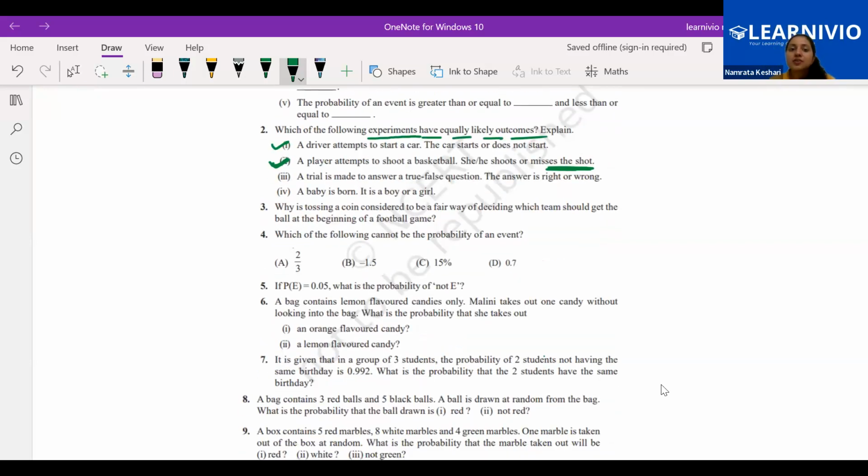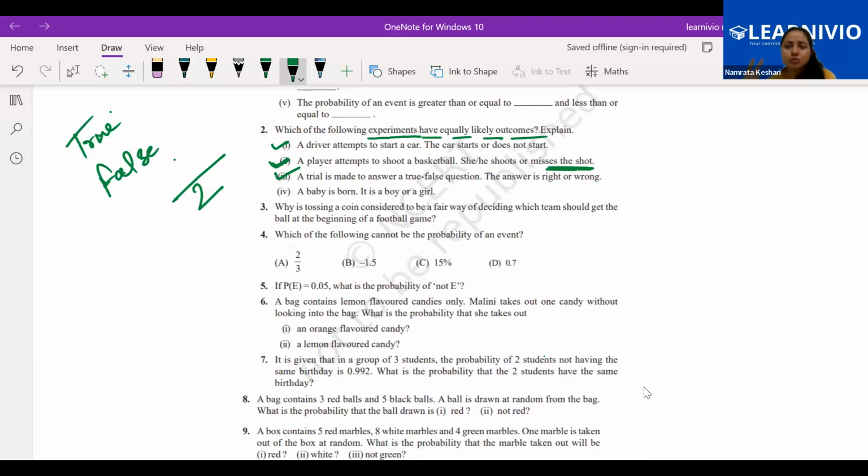Now the next one: a trial is made to answer a true false question. The answer is right or wrong. When we are choosing an answer to a true false question, either we are going to mark it true or we are going to mark it false. How many outcomes are there? Two outcomes. There will be 50% chance that it will be right and 50% chance that it will be wrong. So is it equally likely? Yes.